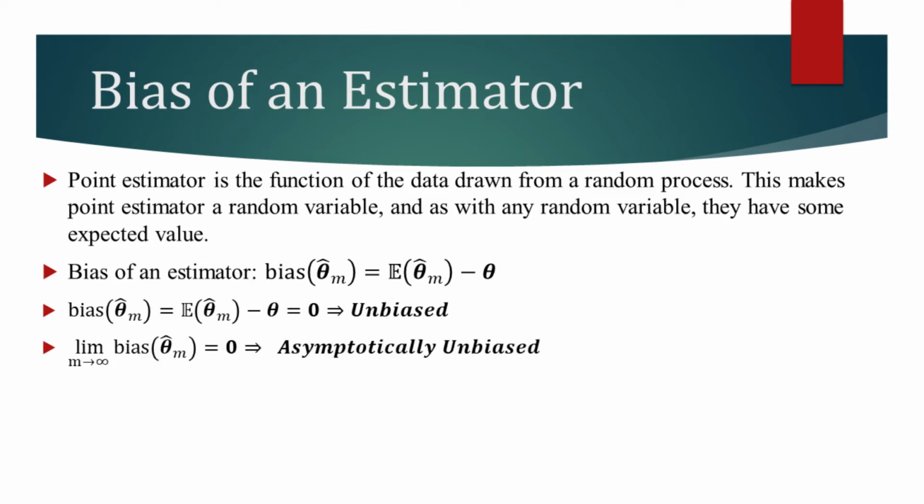Or, if the bias goes to 0 as the number of data points approaches infinity, it is said to be an asymptotically unbiased estimator. Let's now do an example where we evaluate the bias of an estimator.